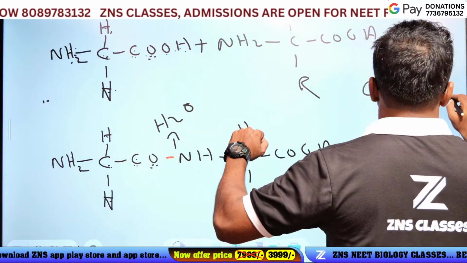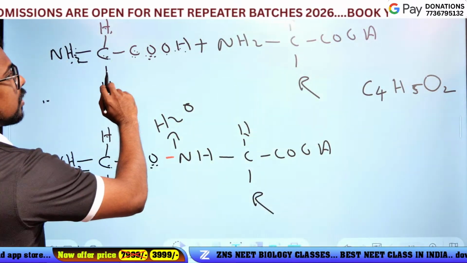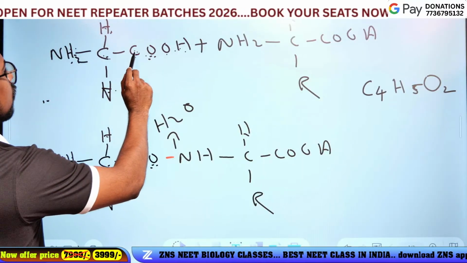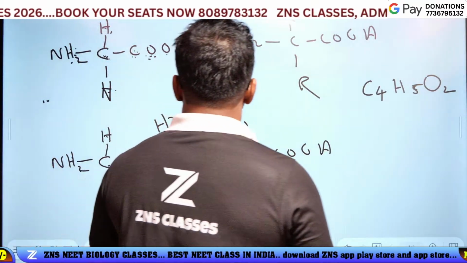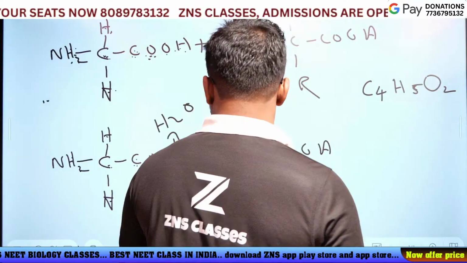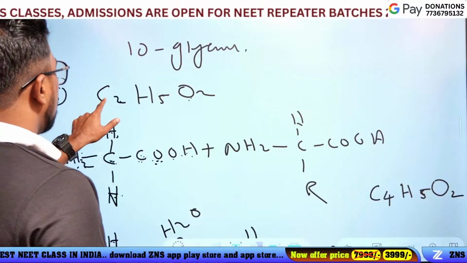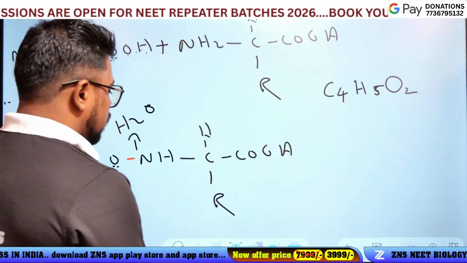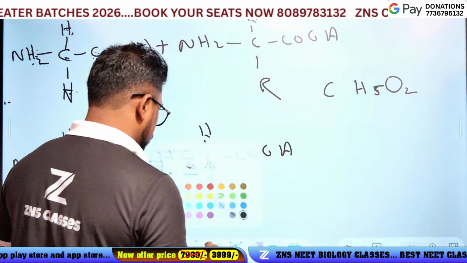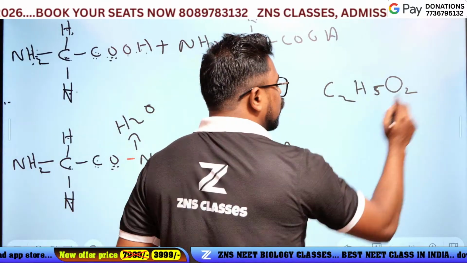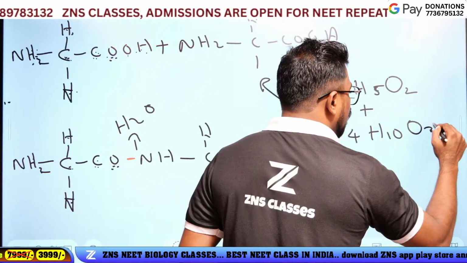Is it correct, guys? Once again, how many carbon? 1 and 2. Only 2 carbon. Each glycine is C2H5O2N. I'm sorry, guys. Total C4H10 and O4.